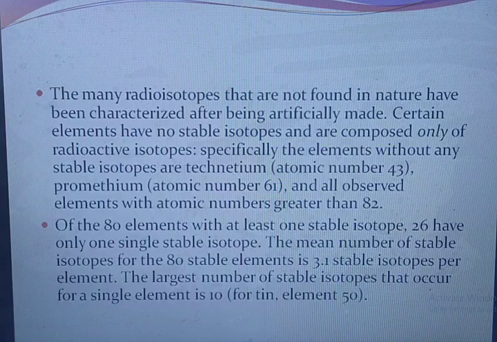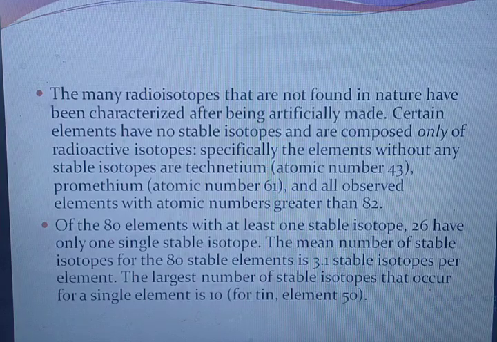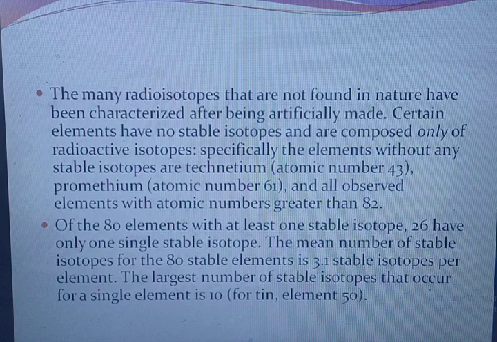Of the 80 elements with at least 1 stable isotope, 26 have only 1 single stable isotope. The mean number of stable isotopes for the 80 stable elements is 3.1 per element. The largest number of stable isotopes that occur for a single element is 10, for tin, element 50.